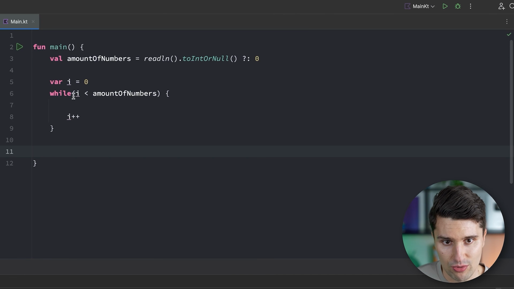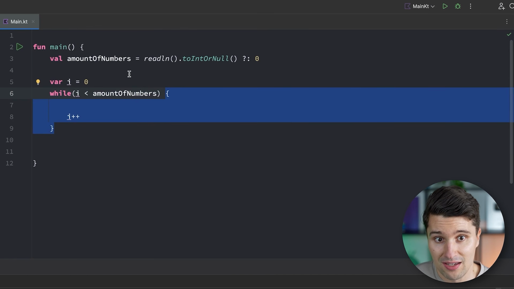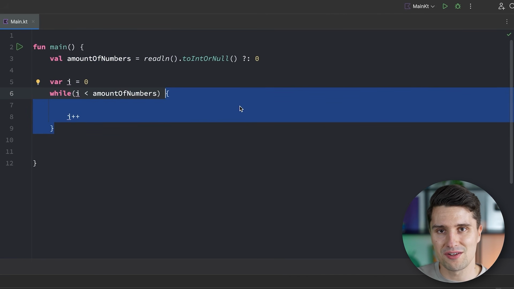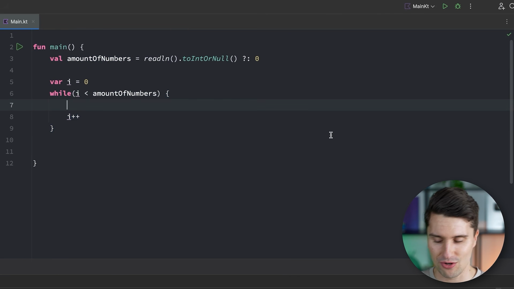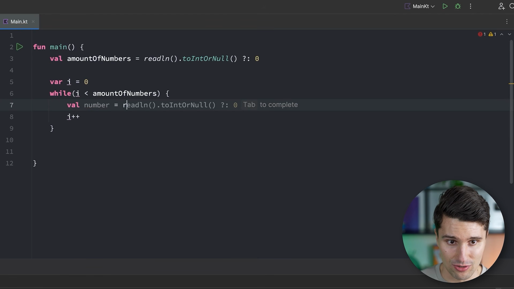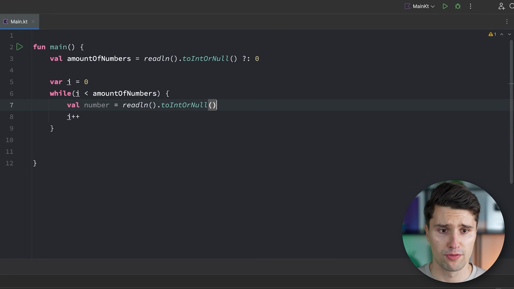So with this condition we achieve that this code here gets executed 3 times if amount of numbers is 3. If amount of numbers is 100, then this code will be called 100 times. And that's now exactly what we want. So we can go in here and we say, val number is equal to readline().toIntOrNull(). And now we of course need to think about the scenario again that the user enters an invalid number for one of these. So just a string that we can't directly parse to an integer.